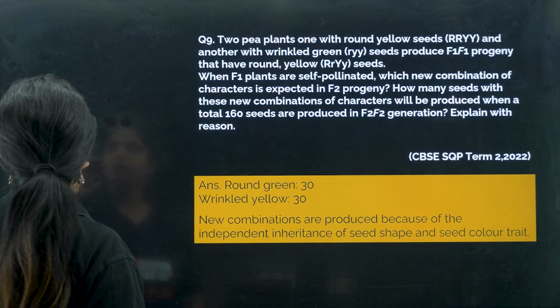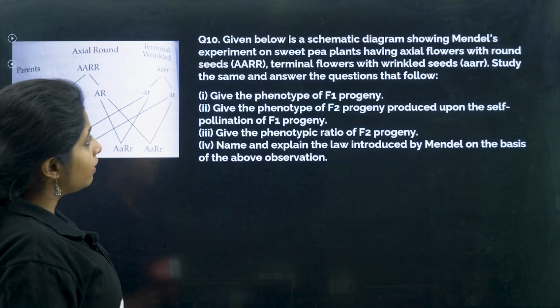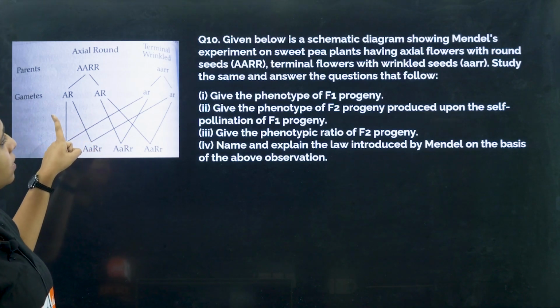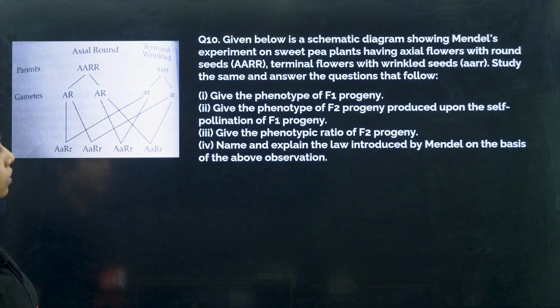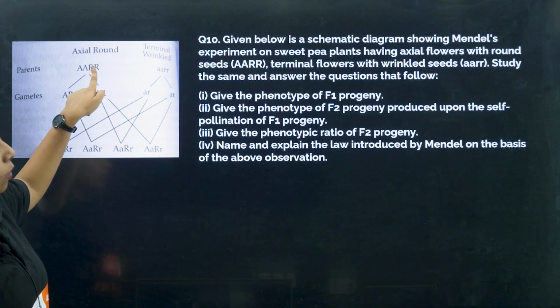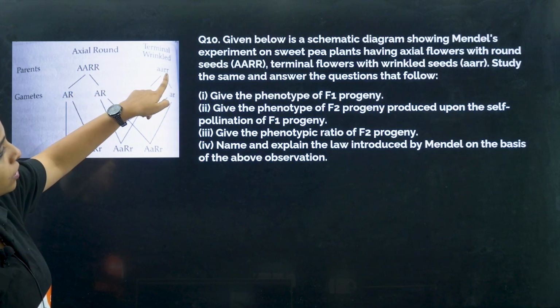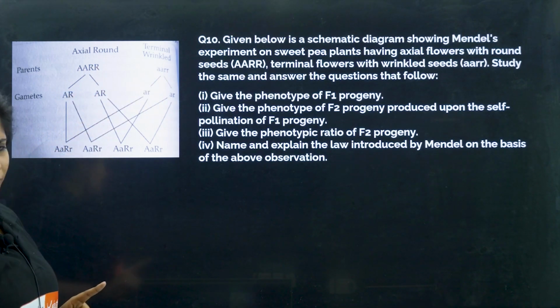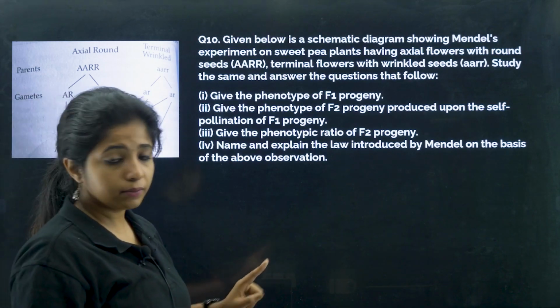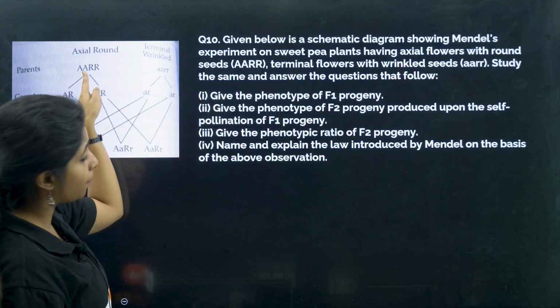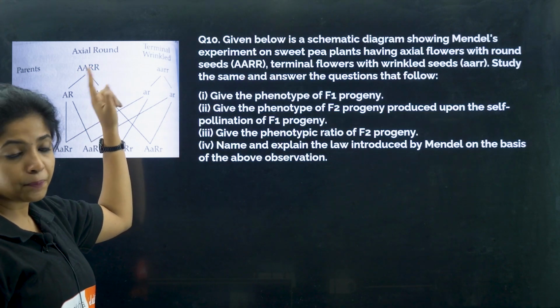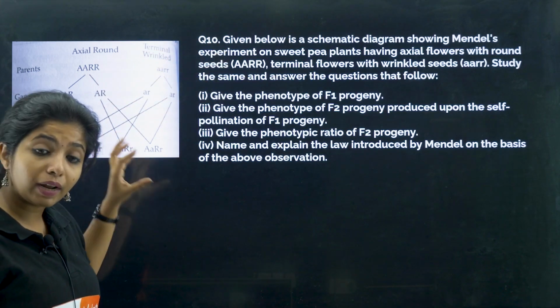Now the next question that we have is this. Given below is a schematic diagram showing Mendel's experiment on sweet pea plant having axial flowers with round seed, and terminal flowers with wrinkled seed. So which one is dominant, my dear children? Axial flower or terminal? Axial is dominant, which is why it is mentioned by capital A, capital A, capital R, capital R.